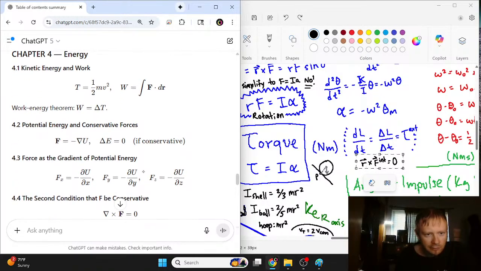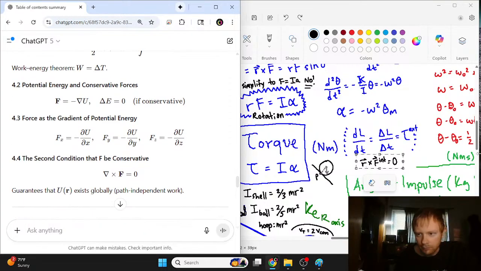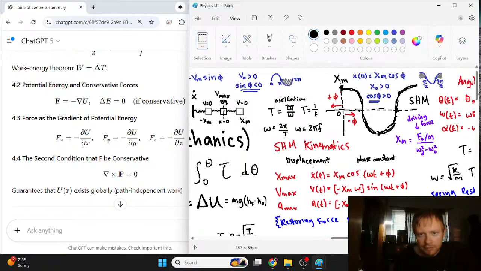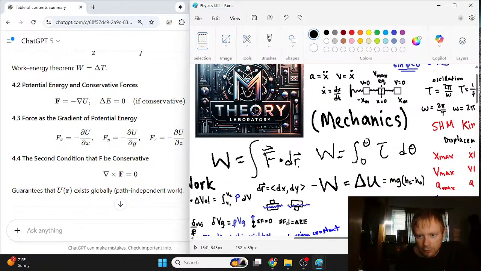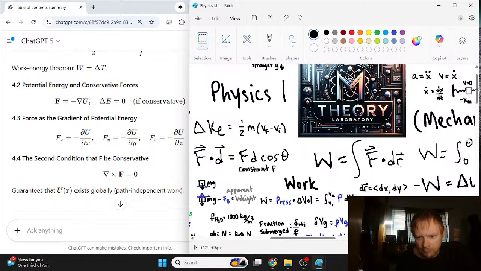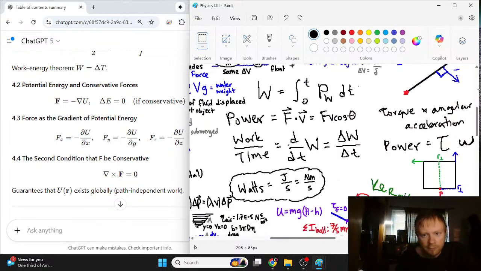We already kind of looked at the kinetic energy and work though. Just real quick, back to the kinetic energy idea and the work. Negative work is equal to the change of potential energy. And here's the mgh formula. And then you can do the integral of force over distance. There's a lot of ways to get this work integral. You do it with pressure and volume. Well, it's not relevant. You have delta KE also gives you work. So that's great.